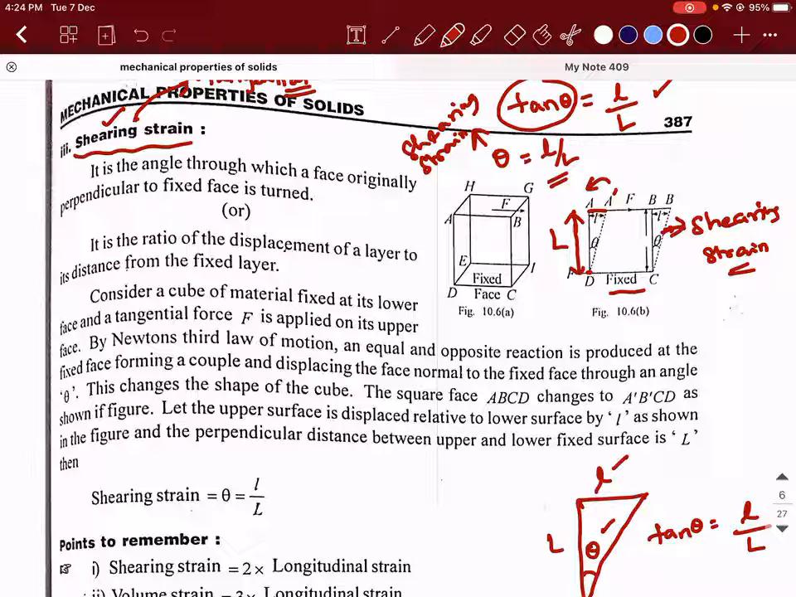Are you able to understand? Suppose somebody asks me to calculate the shearing strain of this book. Yesterday I showed you a book, and I applied a force, let's say with a spring balance. If I ask what shearing strain this book will suffer when I apply this much force, then you have to calculate how much displacement takes place for the topmost surface with respect to the distance between the top and the bottom surface. That is how it is defined. That is the way the definition is given. Are you able to understand? Yes, sir.